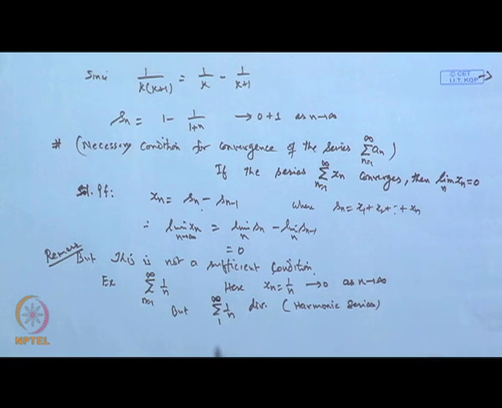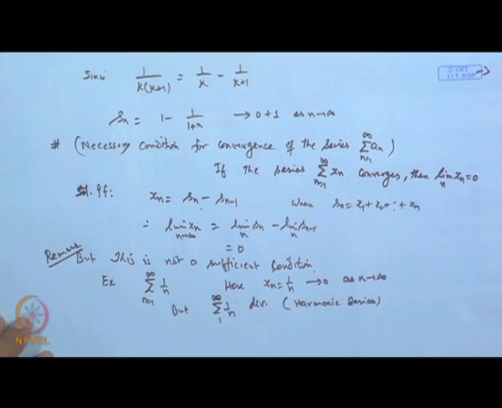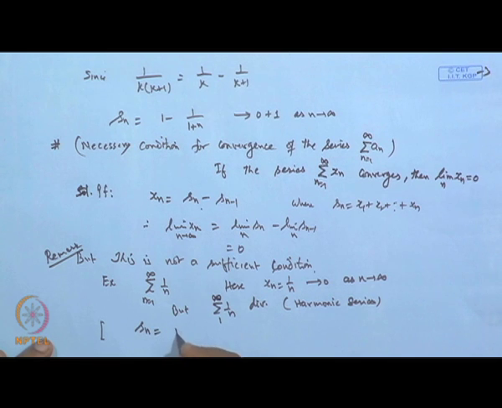In fact, the proofs we have already seen. If you remember, we got S n to be 1 plus 1 by 2 plus 1 by 3 up to 1 by n, is it not? And then it keeps on increasing when you take n. In fact, the limit of S n keeps on increasing, it diverges.